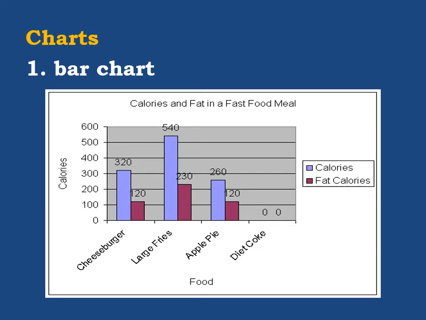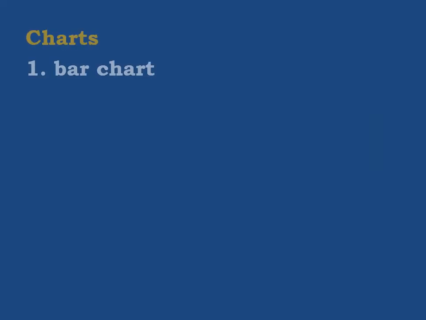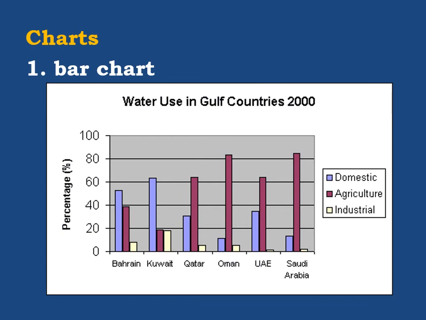All right. At the bottom, we have the horizontal axis. We have cheeseburger, large fries, apple pie, diet coke. This is called the horizontal axis, and this information is important. On the vertical axis, the numbers here, 0, 100, 200, etc., represent the calories. So these are very important again in describing the bar chart. This is another example. Again, the information is clear.